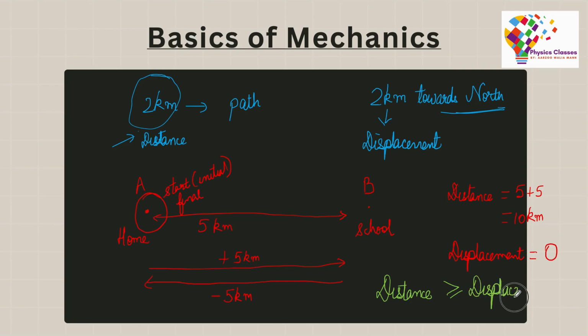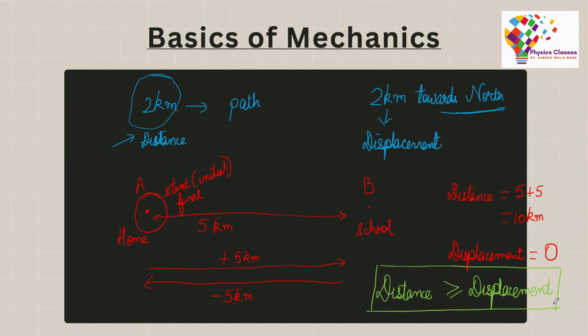Further, I would like to add over here. Let's say that you have distance and displacement for any sort of motion. Your distance may be equal to your displacement or it can be greater than your displacement. Your displacement can never be greater than the distance. If the shortest possible path is also the actual path, then your distance and displacement would be equal.